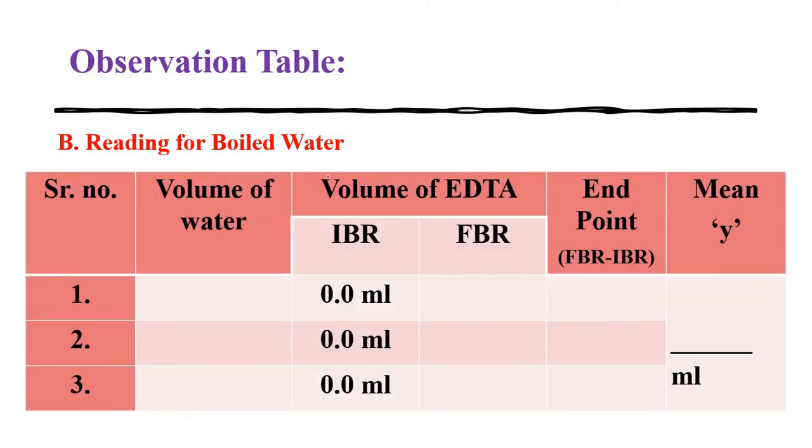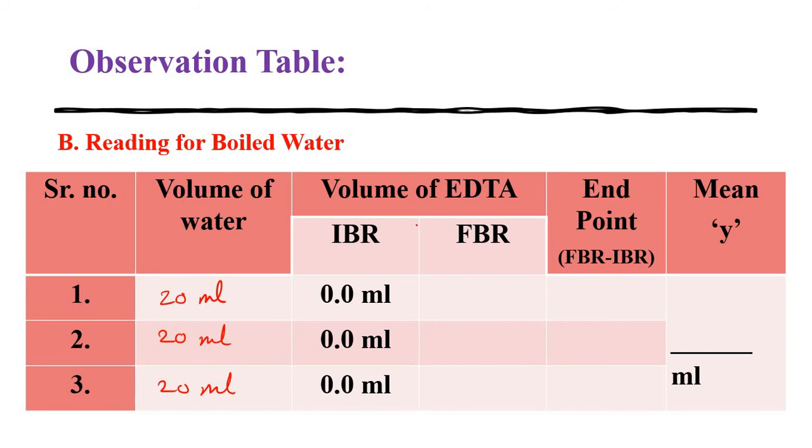Now we'll see the observation table for boiled water. As we have performed this practical for boiled water, we have to maintain a separate observation table for this. So this is the observation table for the boiled water sample. Here again we have taken 20 ml of water sample, that's why 20 ml 3 times.